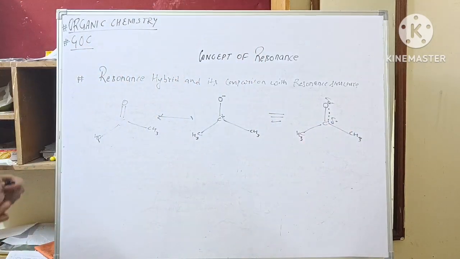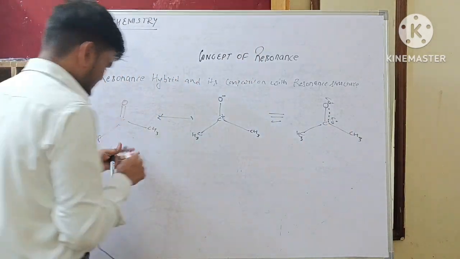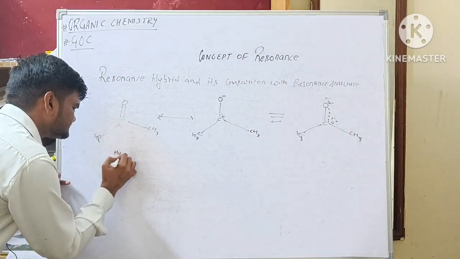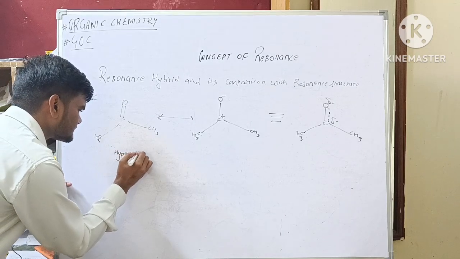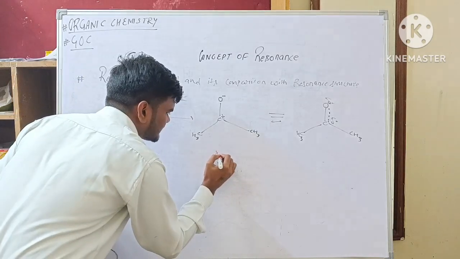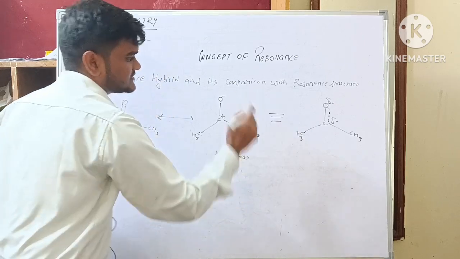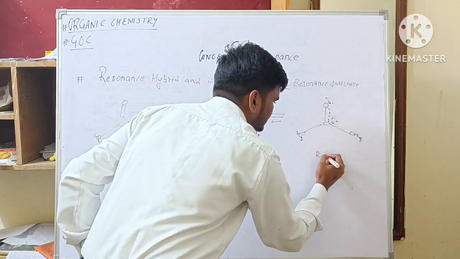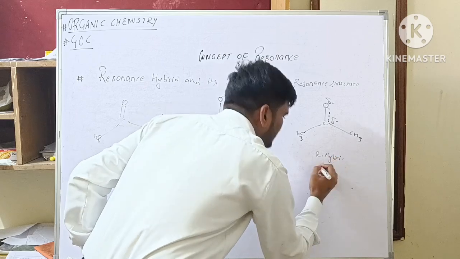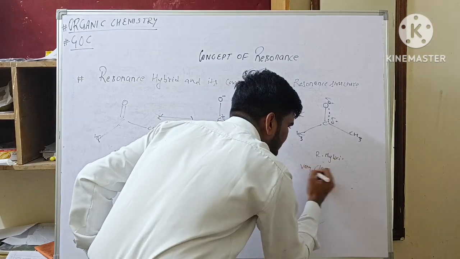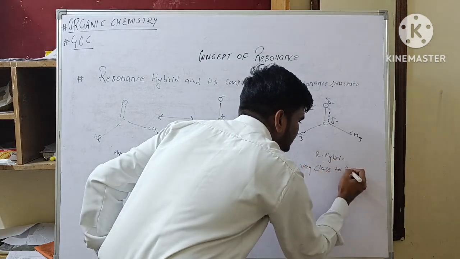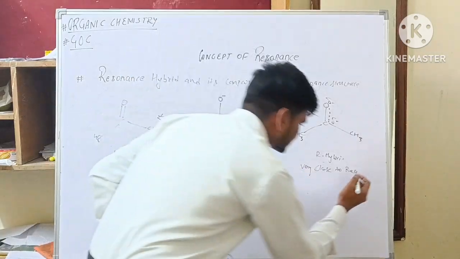What I'm trying to explain to you, see, this is hypothetical. This one is also hypothetical, but this one is the resonance hybrid, means very close to the real structure.